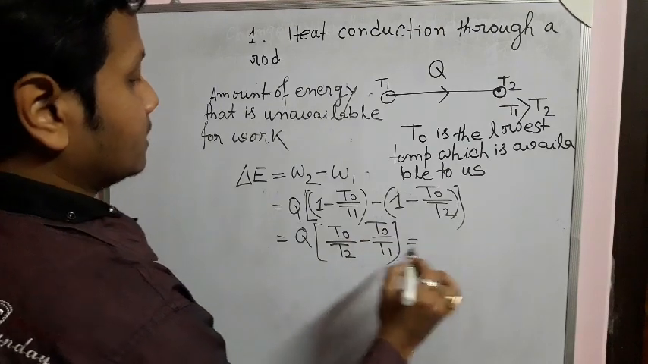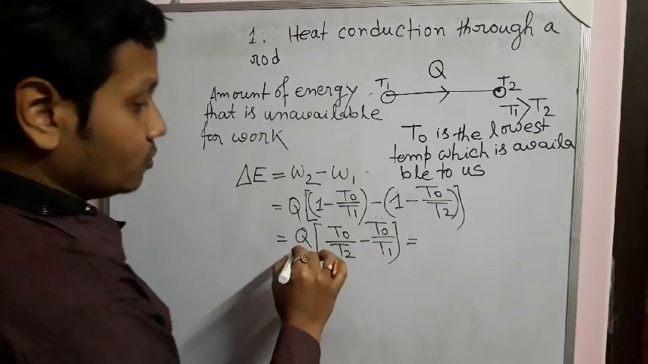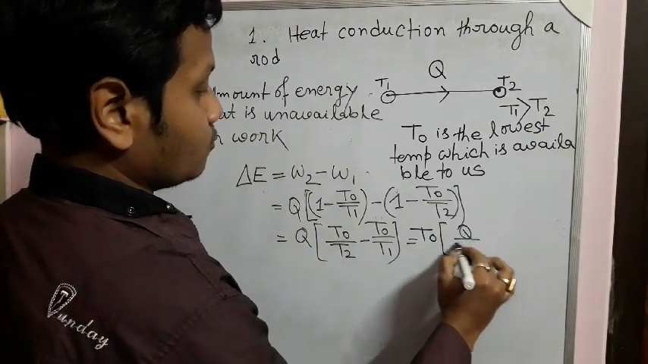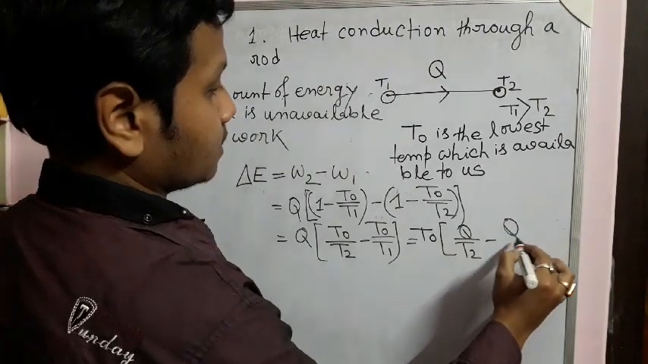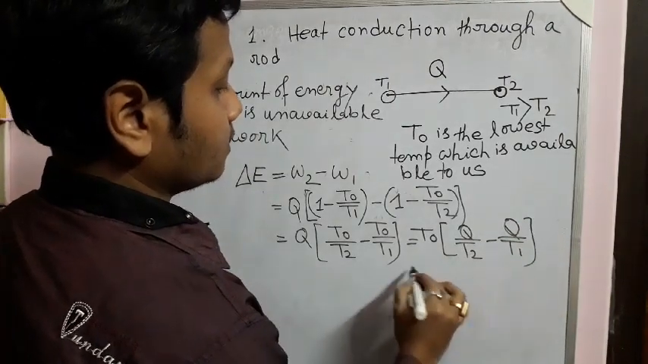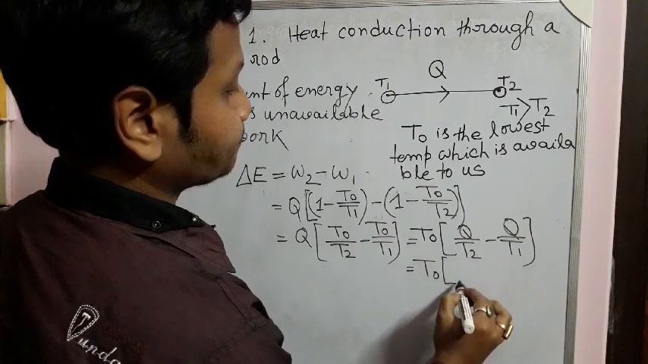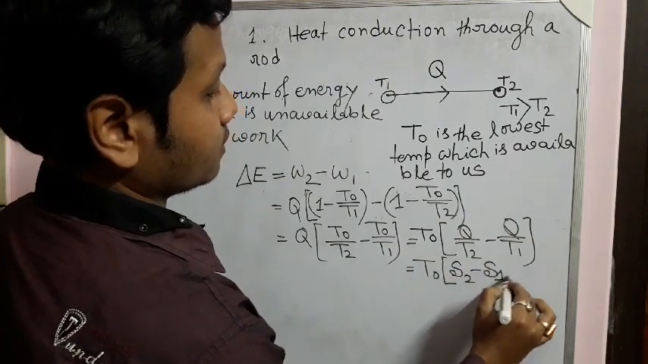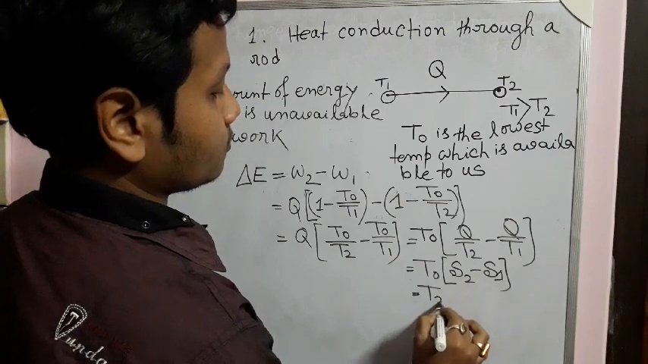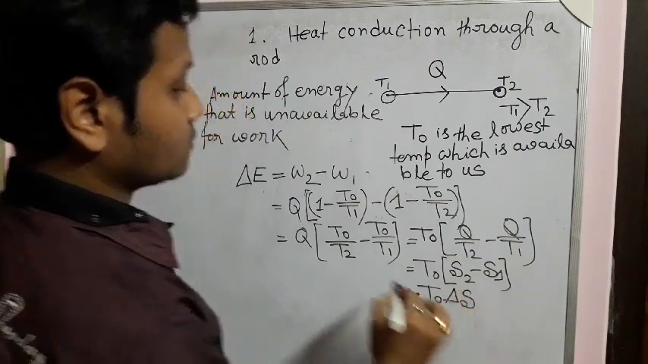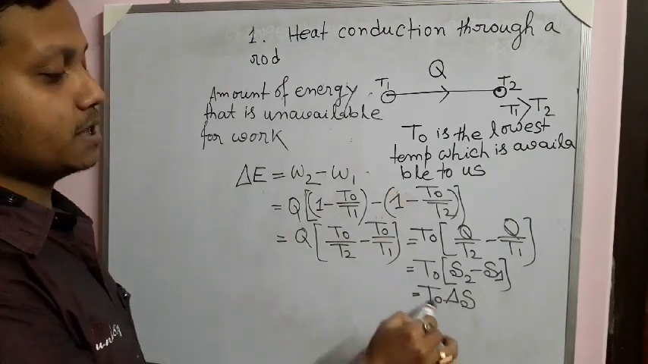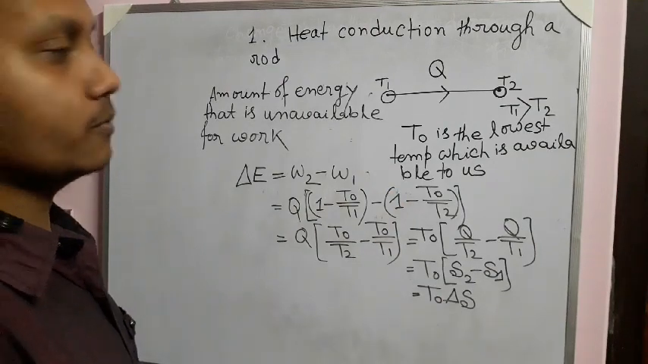If you take T0 common and Q inside, then what would we get? T0 into Q by T2 minus Q by T1. This is simply S2 and this is simply S1. So you can write T0 delta S. Thus we can see that the amount of energy which is unavailable for work is T0 times the increase in entropy of the universe.